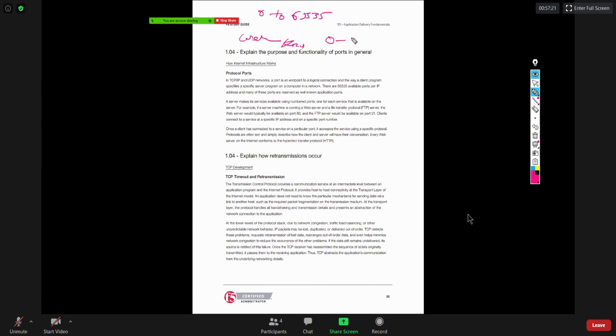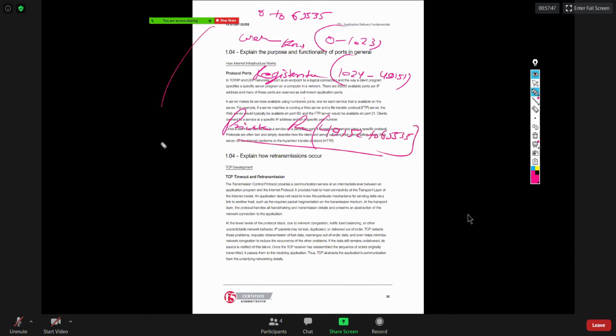Well-known port numbers are from 0 to 1023, registered port numbers are from 1024 to 49151, and then you have private port numbers, from 49152 to 65535. So this is how port numbers are categorized: well-known, registered and private port numbers.